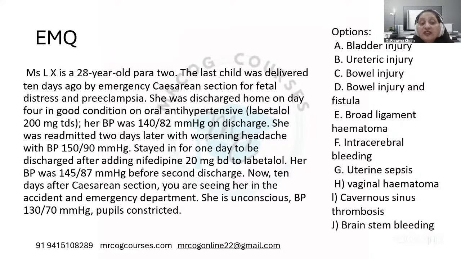It is not CVT. CVT leads to papilledema. Here the pupils are bilaterally constricted. So brain stem bleeding or pontine hemorrhage has occurred in this patient. So J is the correct answer. And the key word here which points towards the situation is pupils constricted.